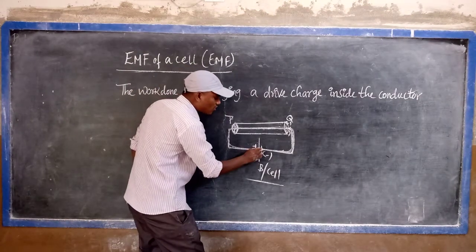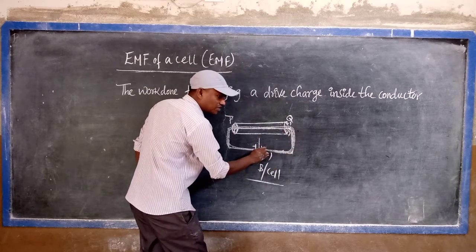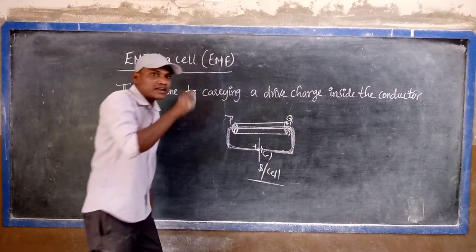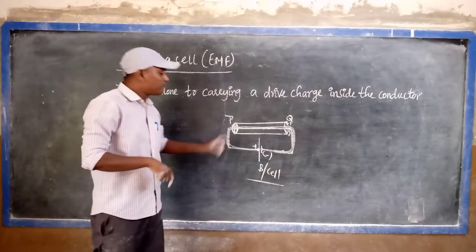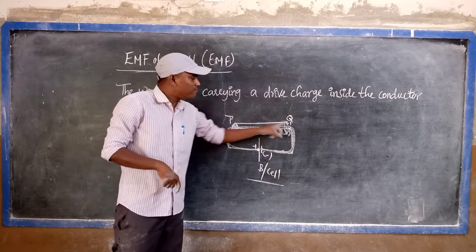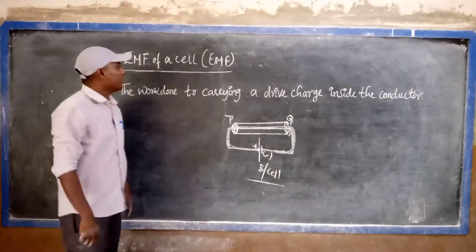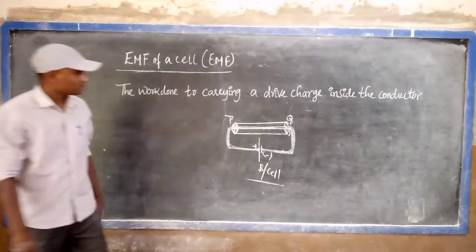The charge flows from the positive terminal through the circuit and again comes to the negative terminal. How much work is needed to bring one positive charge from the positive terminal of a battery to the negative terminal is called electromotive force.